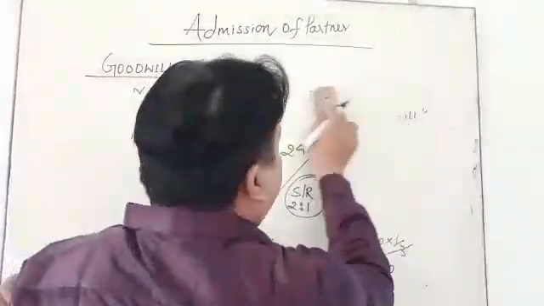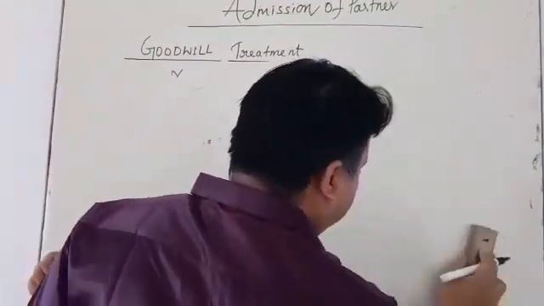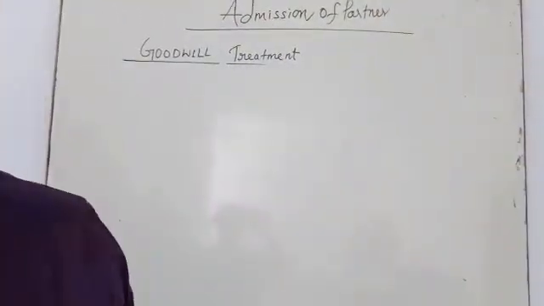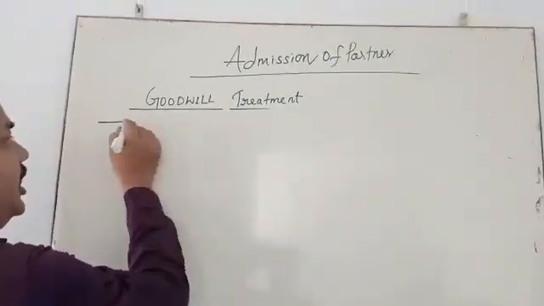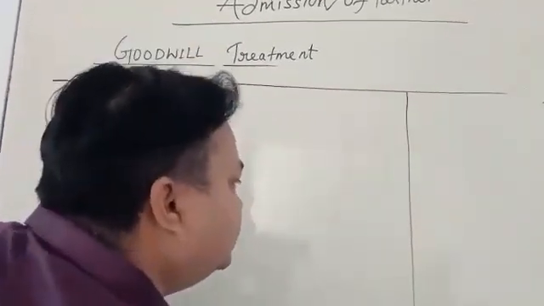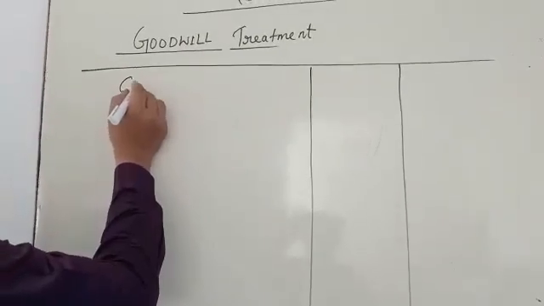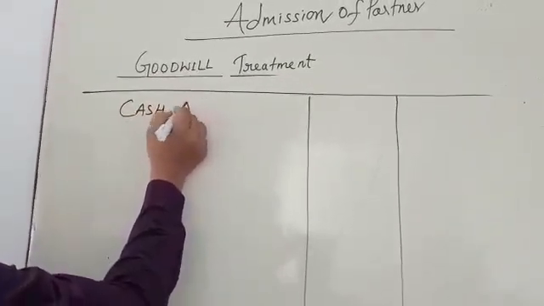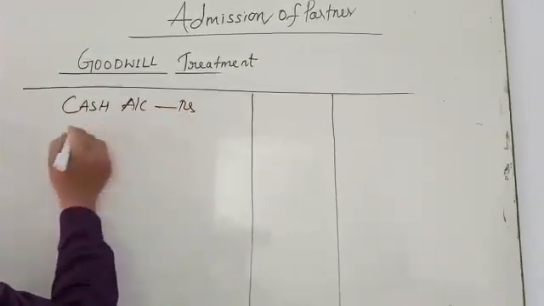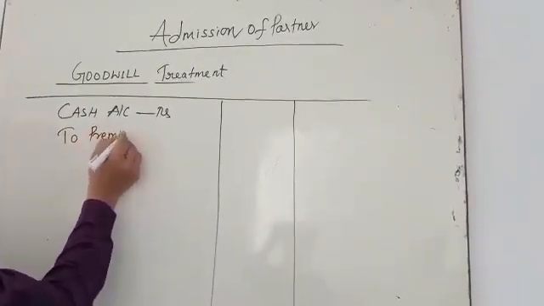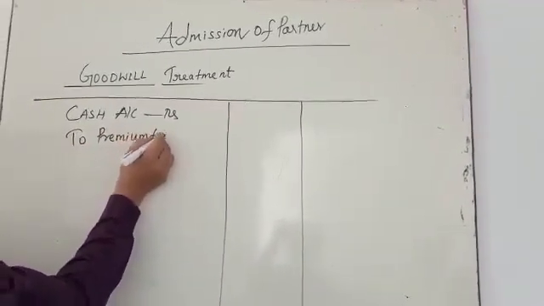And what is the accounting treatment? I am going to write here accounting treatment. Accounting treatment means you have a simple journal entry. When goodwill is brought in cash, you have to write cash account debit to premium for goodwill.